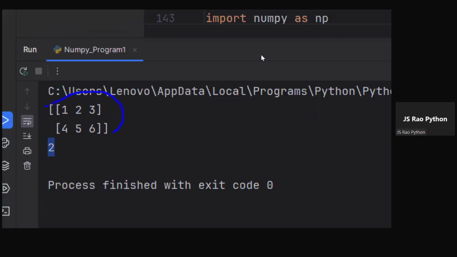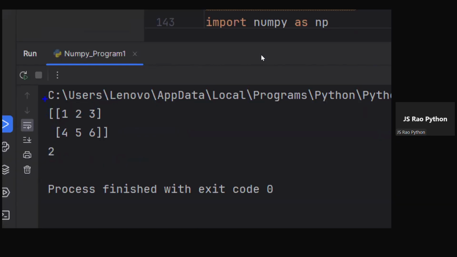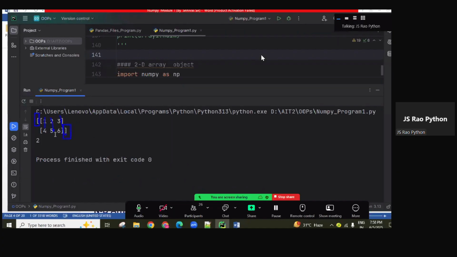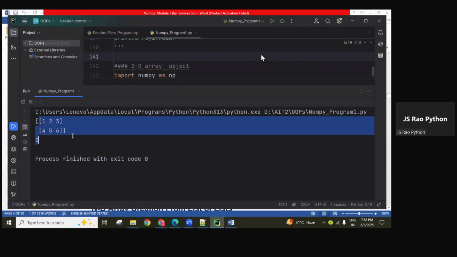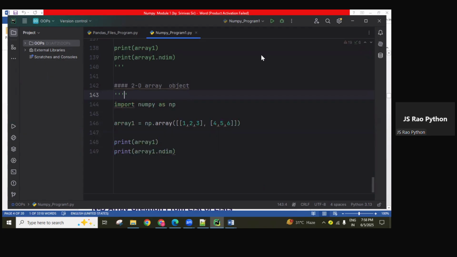So this is the outer dimension. Inside that, two rows having three columns, guys, each row having three columns. So a two-dimensional array contains rows and columns. Inside that, two rows, and every row contains three columns. Okay? So remember that, in a two-dimensional array, rows and columns only are there, guys.